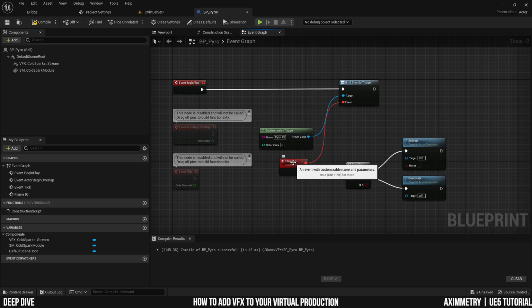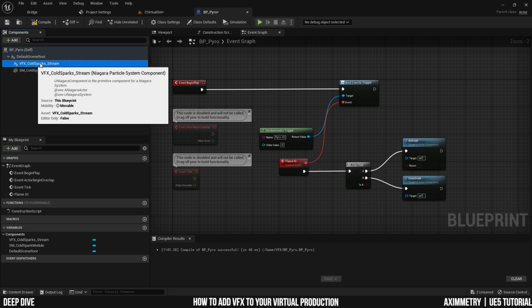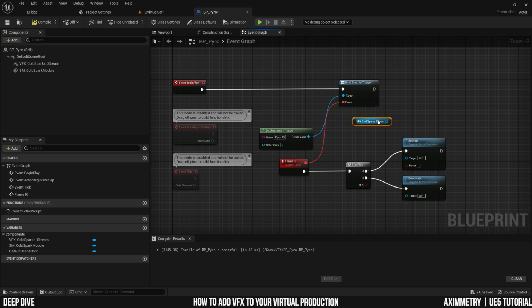You can change the event if you want. If you don't want to, it's fine. And now I need to grab my VFX cold spark stream here and hook that up to the activate and deactivate. And that's done. Compile and save.